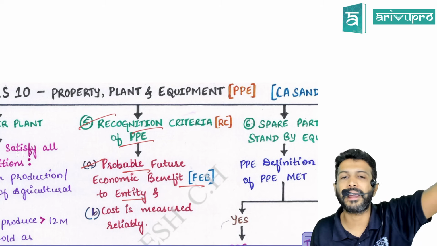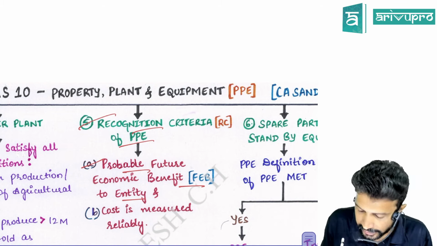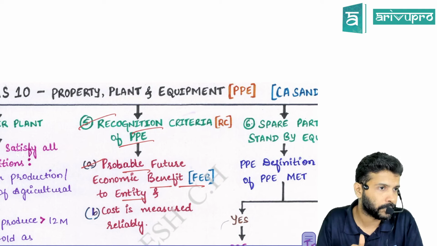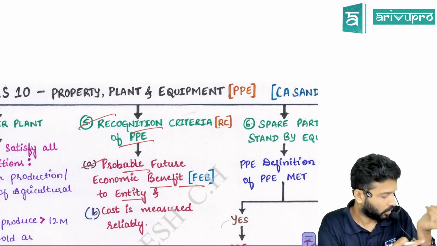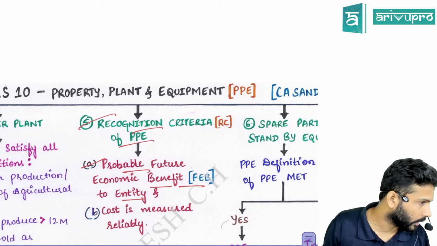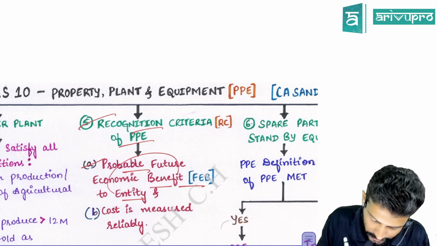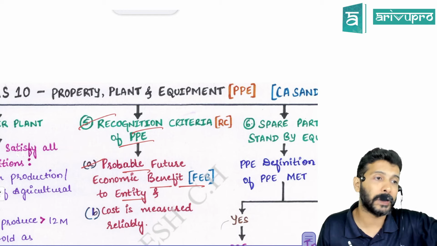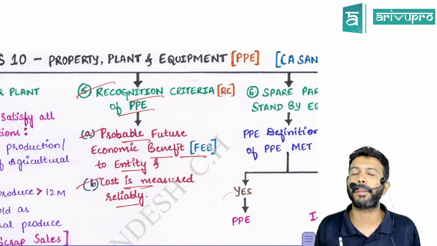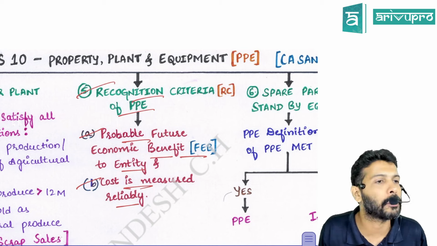So if you want to show PPE in the balance sheet, some benefit should flow to the entity because of that PPE. It's not necessary that the benefit should already be received. If the entity feels they will receive the benefit in future, that is also fine. If you are already receiving benefit from the asset, that is all right. But if you will get the benefit in future, that's also absolutely okay. So that is your first criterion, future economic benefits, and the entity should get it. And second, the cost of that fixed asset or PPE, you should be able to measure reliably. Meaning, how much you spent for that PPE, you should be able to tell clearly.